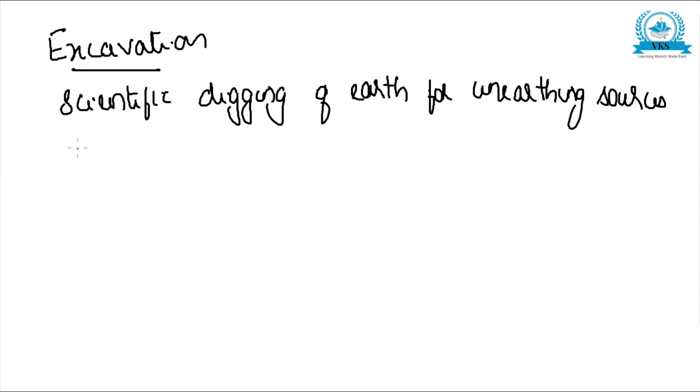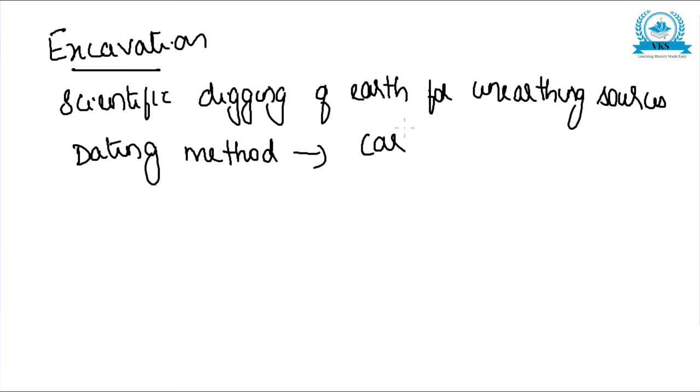And after finding the sources, they use different methods of dating. They have to find out how old the thing found is, or what is the age of the material found. For that, they use different dating methods like carbon-14 and radiocarbon dating.